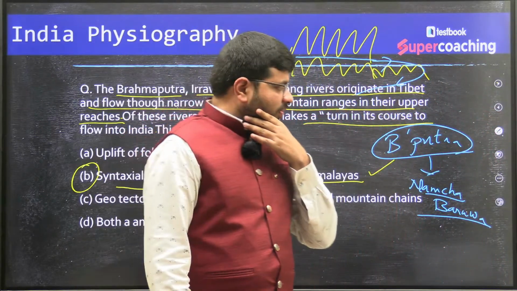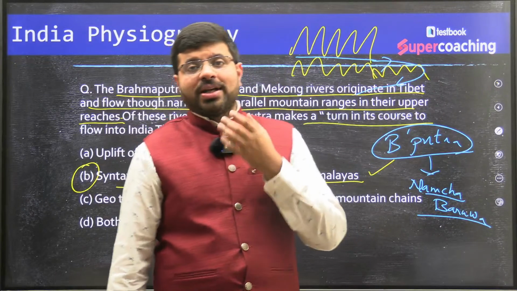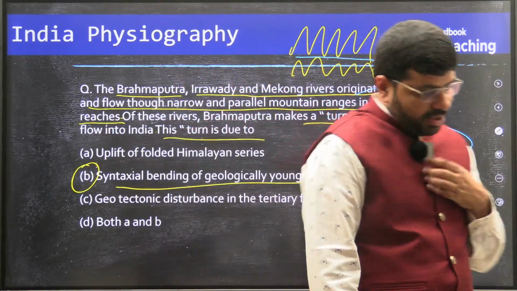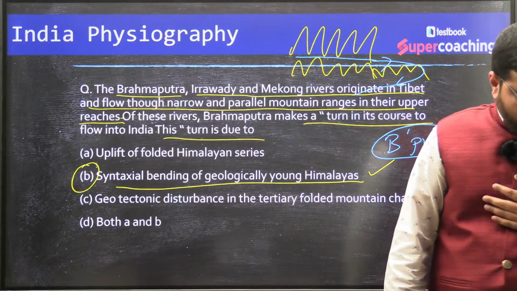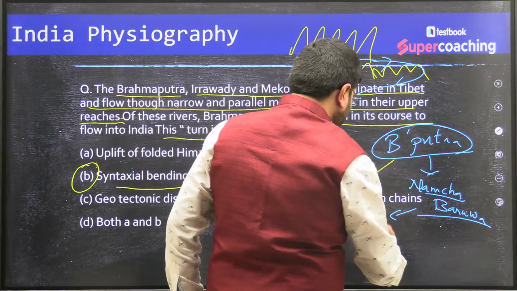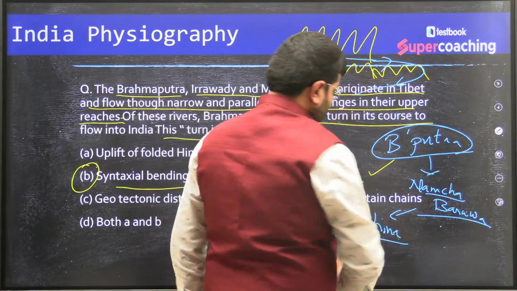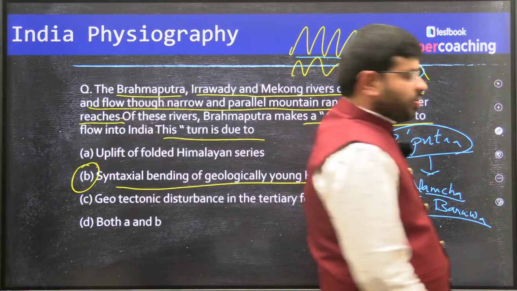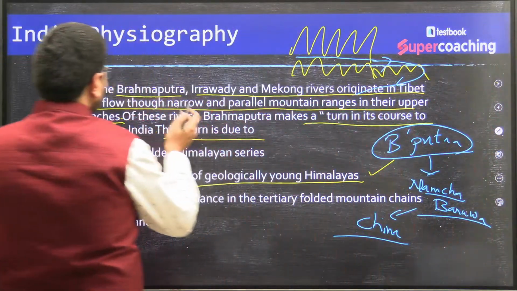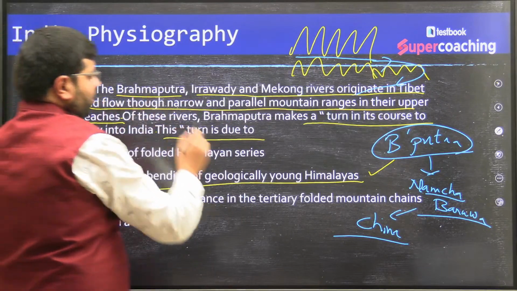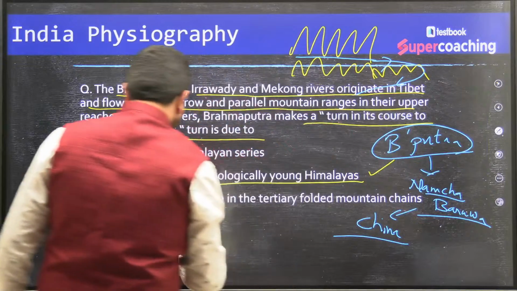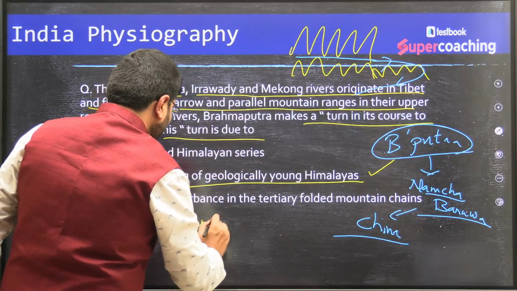So, Namcha Barwa, many of you assume that it is in Arunachal Pradesh. No, it is not in Arunachal Pradesh. It is rather in China, very close to India's boundary. And the other syntaxial bend is Nanga Parbat.